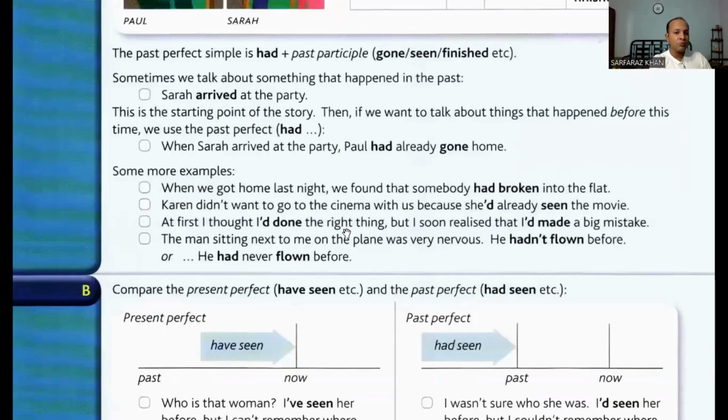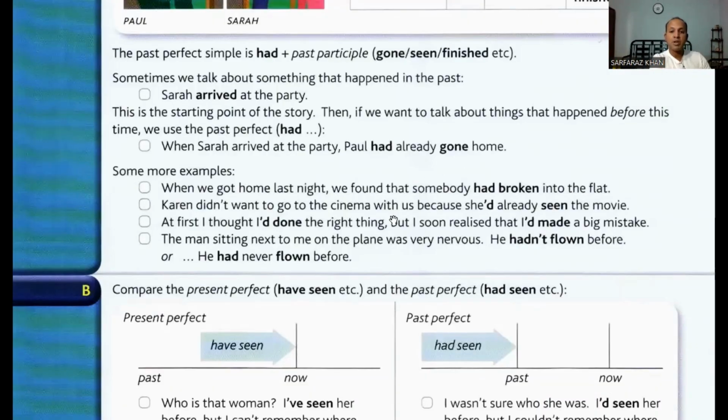When we got home last night, we found that somebody had broken into my flat. What does this mean? This means that last night, when I went to my home, simple past, I found that, simple past, somebody had broken into my flat.